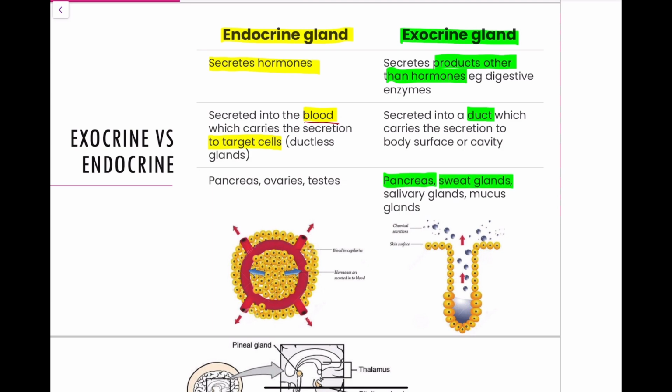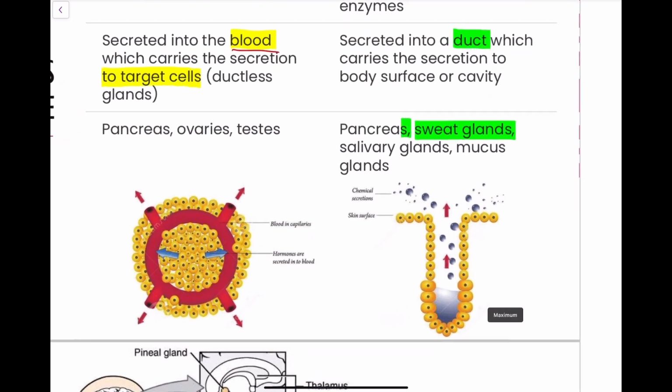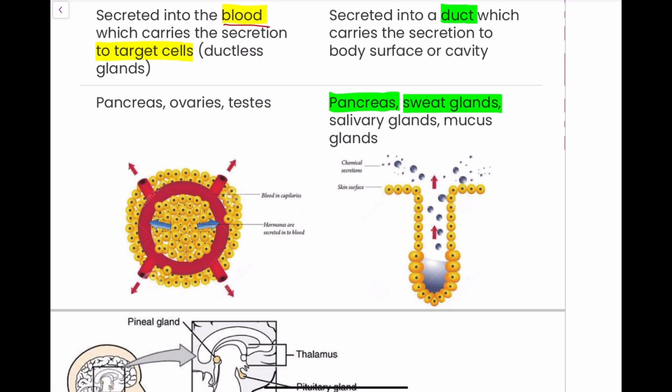As we can see here in our exocrine gland image on the bottom right of my slide, this here is a sweat gland. We can see these cells releasing this fluid, which I'll circle in blue here now, and this fluid, this sweat, this chemical secretion is released onto the surface of the skin.